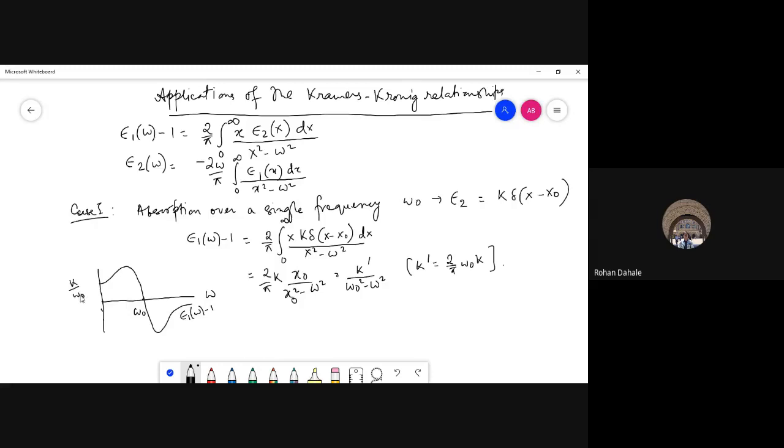Sir, what will happen if you have absorption at two or multiple frequencies? Wait, Rohan, don't get worried. We are going to do everything. This is the simplest part. But see, guys, you understand the power of this technique. We didn't have to do anything. This is exactly the classic dispersion curve that we had before. If you plot it, this is what you get. So we just write down this thing and beautifully get exactly how the dispersion looks.